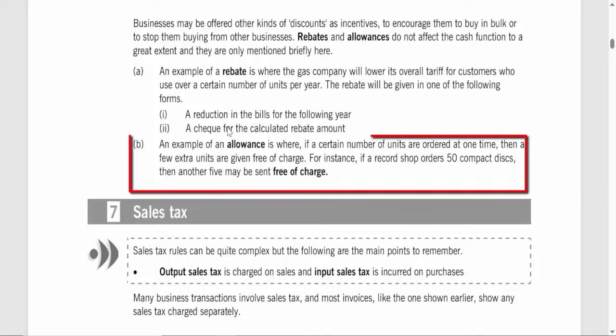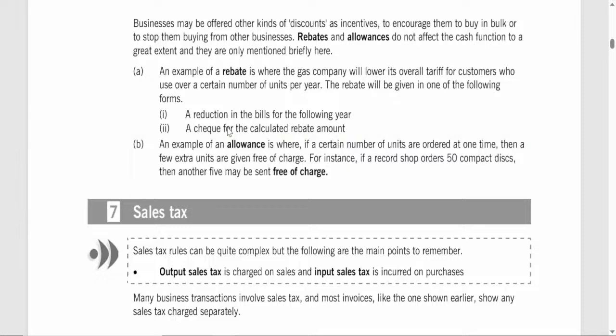Allowances. Rewarding bulk purchases with extra goods. An allowance is another type of incentive discount, but functions differently than a rebate. Allowances are typically provided as additional units or products for free when a buyer purchases a specified quantity. They don't alter the price of each unit, but instead reward the buyer with extra goods, which increases the value of the purchase. Unlike rebates, allowances are given at the time of sale rather than at a later date, making them an immediate incentive for buyers to make larger purchases.